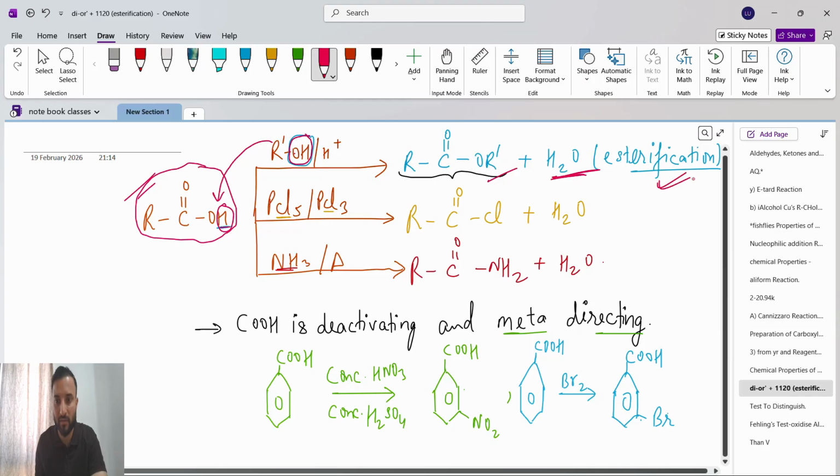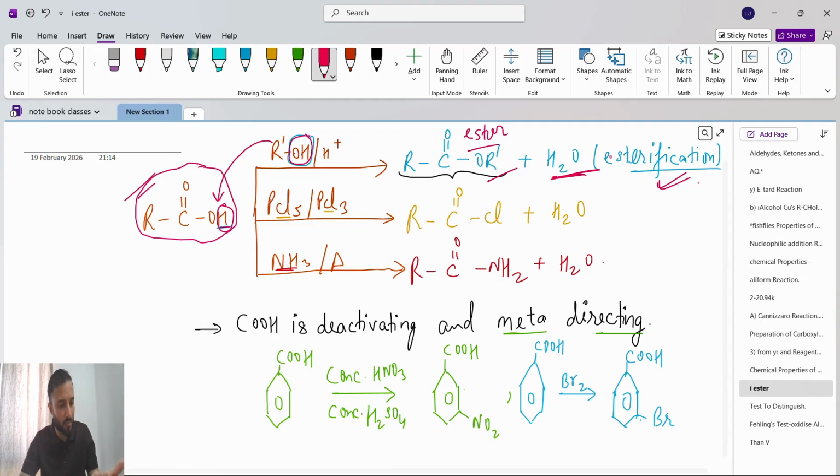This process is called esterification, because this is an ester. The process of formation of ester is called esterification.